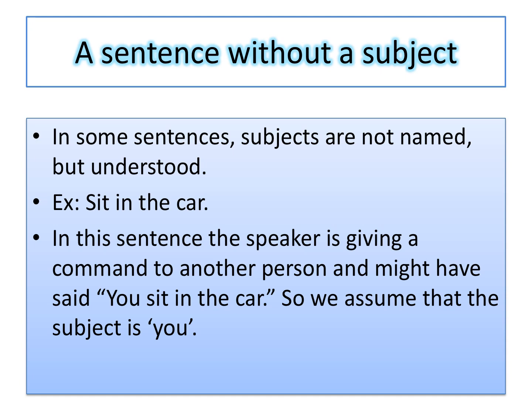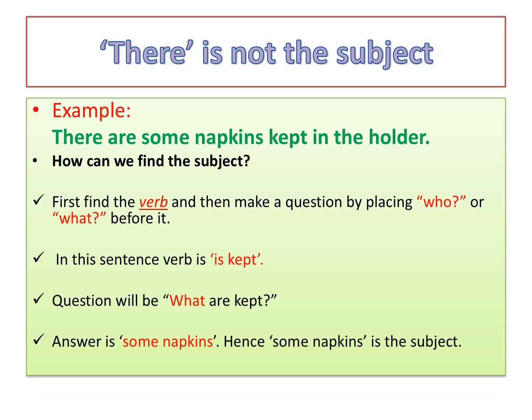The sentence sit in the car begins with the verb sit, and there is no subject. We know the subject is either a noun or a pronoun, but the sentence begins with a verb. So children, in this sentence, the speaker is giving a command to another person and might have said, you sit in the car. And so we assume that the subject is you. There is one more example on your screen.